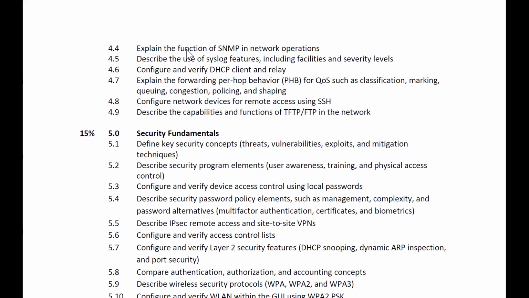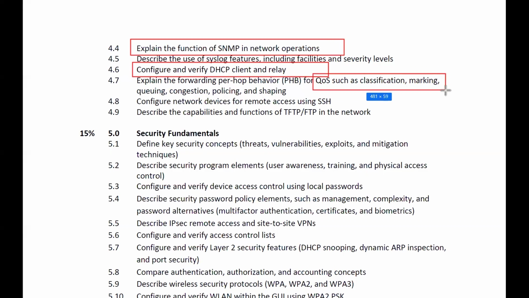Explain the functions of SNMP. Function of what? SNMP, network operations. Describe the use of syslog features, including facilities and severity levels. Then configure and verify DHCP client and relay. Then it says quality of service. In this, we have marking, queuing, congestion, policing, and shaping. All these things we'll discuss.